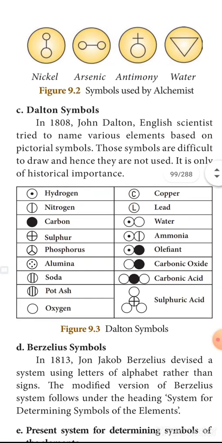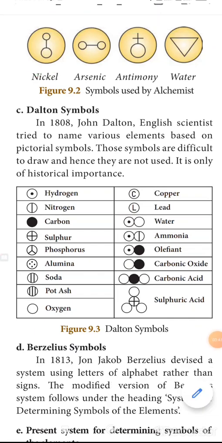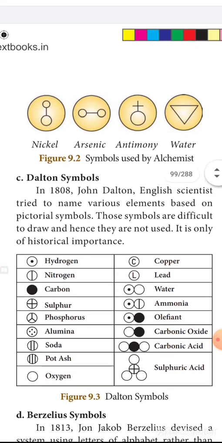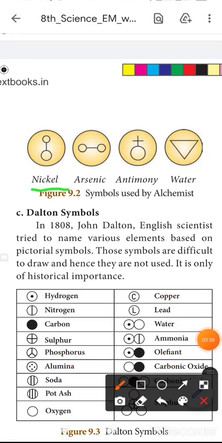Next, this is the symbol used by alchemists. Nickel, then arsenic, antimony, water. These are symbols used by alchemists.